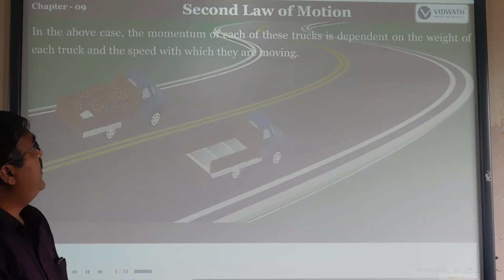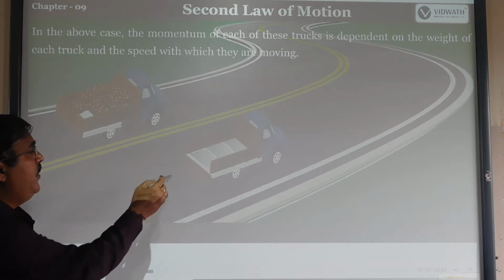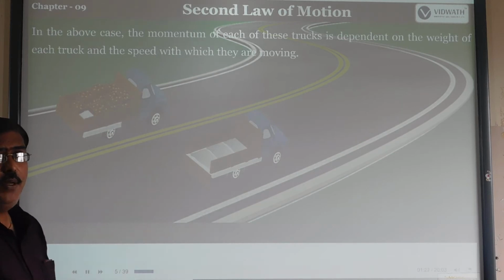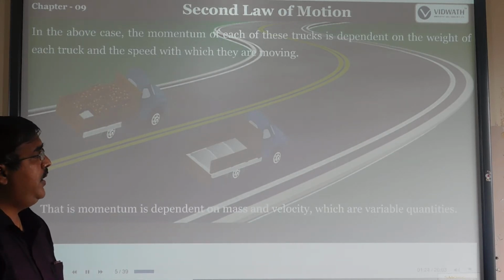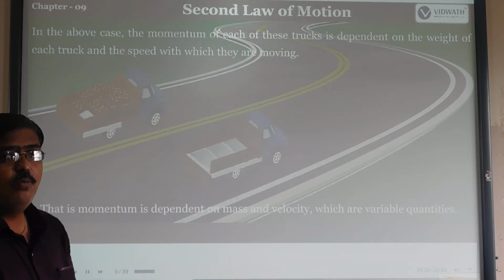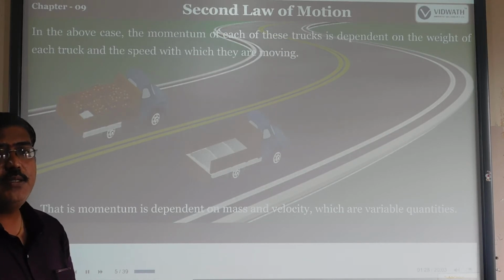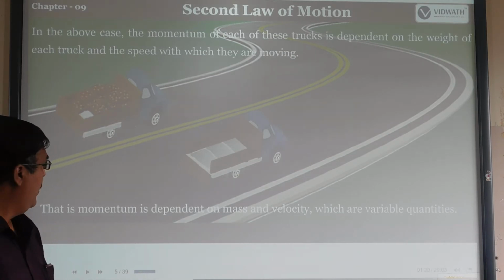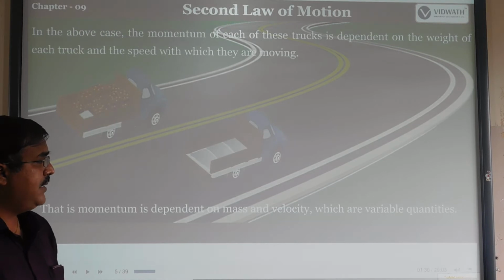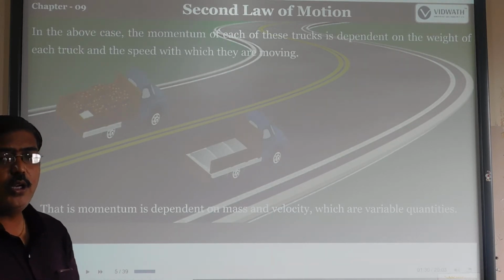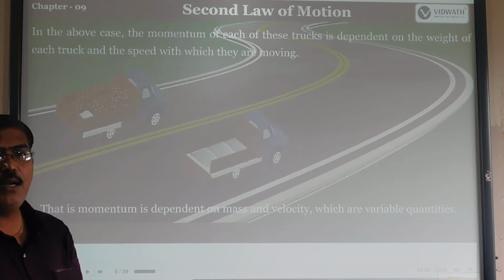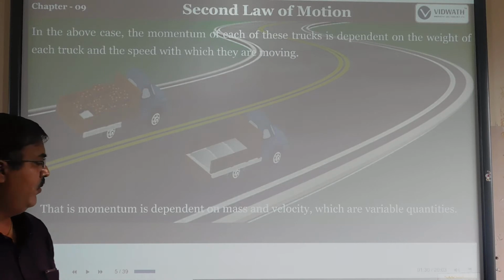In the above case, the momentum of each truck is dependent on the weight of the truck and the speed at which it is moving. Here we can see both: one depends upon the weight, and the other depends upon the speed. This is based on Newton's second law of motion. Momentum depends on mass and velocity, which are variable quantities. In this drawing, both mass and velocity depend upon Newton's second law of motion.